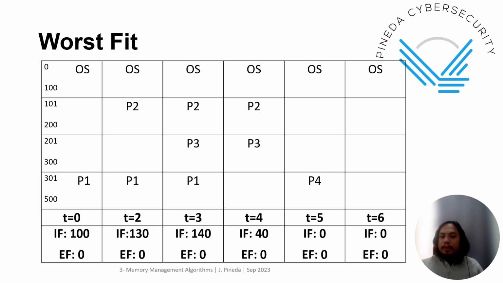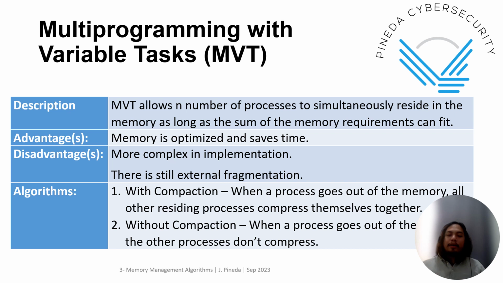with the different algorithms. Now let's go to MVT, or multi-programming with variable task. So MVT description: it allows n number of processes to simultaneously reside in the memory as long as the sum of the memory requirements can fit. So there is no partition, except we provide a space for the operating system. But for the others, up to you.